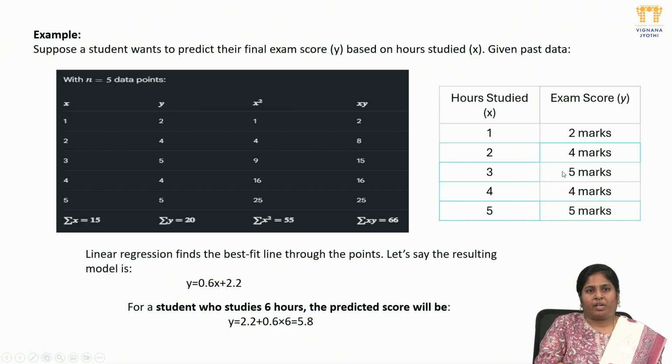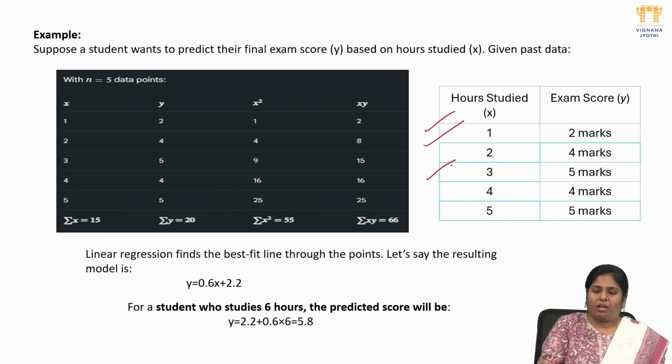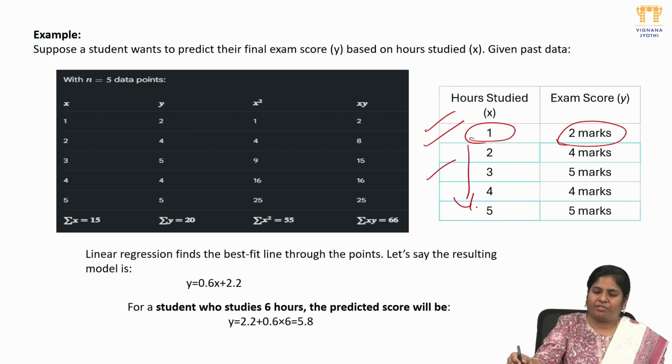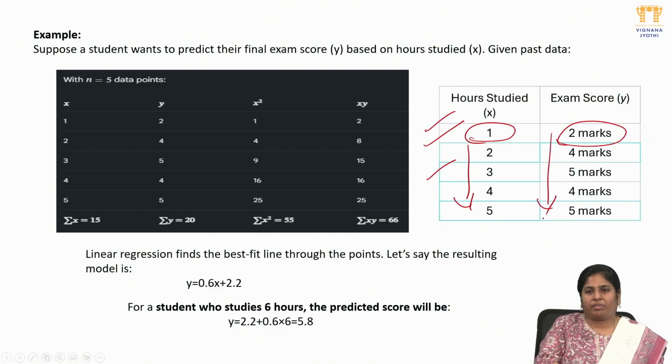Next, I wanted to explain how we will calculate the best fit line and how we will derive it. So here I consider one example. Suppose a student wants to predict the final exam score based on the hours of study. So we are already given this set of data: hours of study, 1 hour, he got 2 marks in the external exam. Like that I have a data set of 5 entries with the marks they got in the final exam. So here I wanted to calculate how I can derive it.